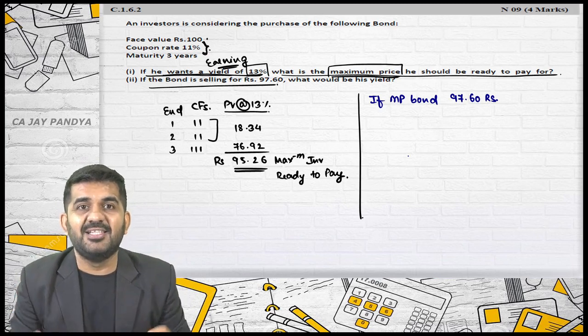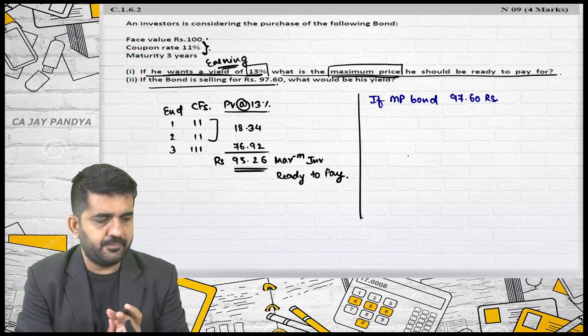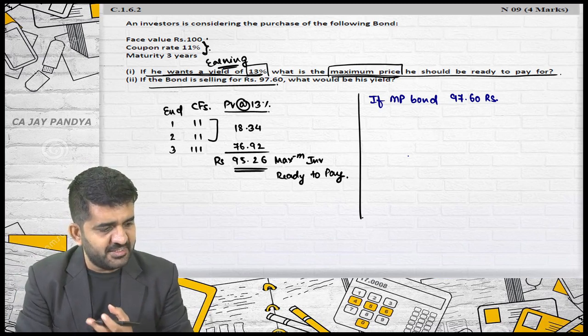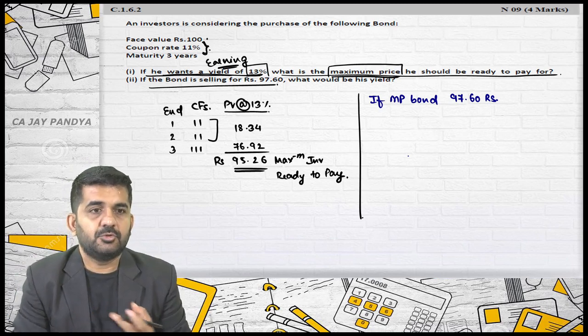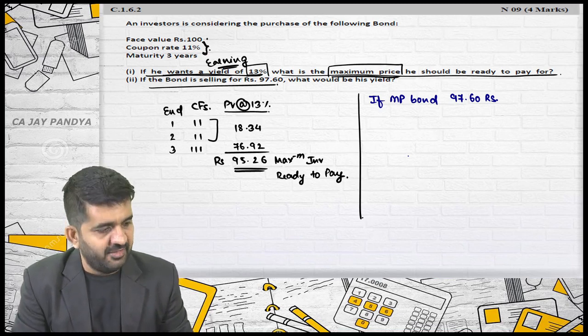I don't want the yield, I want the answer whether he will purchase or not. Yes, purchase. No, sir, he will not purchase.